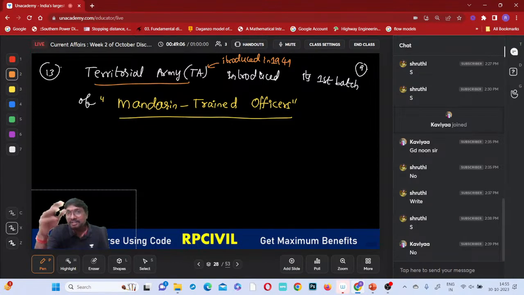So to understand the Chinese soldiers' strategy, what they are attacking nearby the border area, we should also know that Mandarin, in which language they are attacking. So that is why India started training these officers in Mandarin, okay? So that what will happen? We can observe the movements of China easily or not? Yes, we can observe the movements of China easily, right?